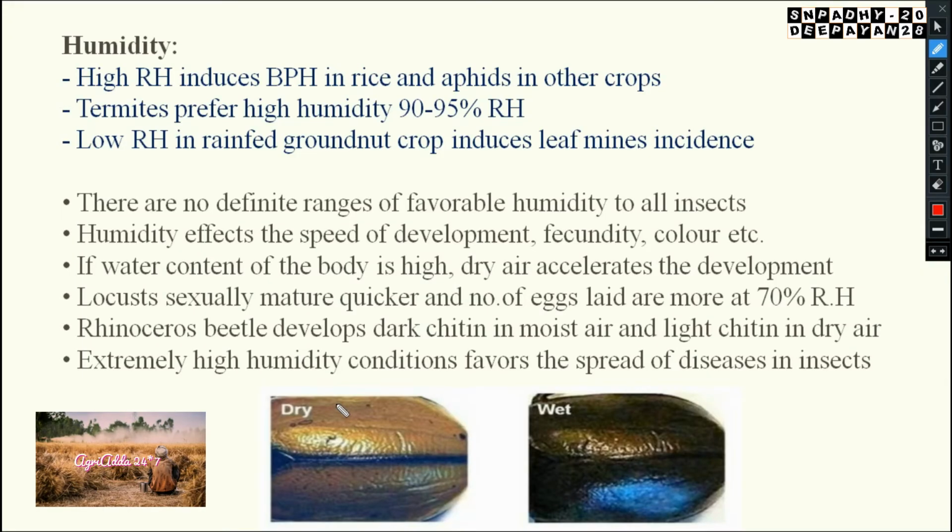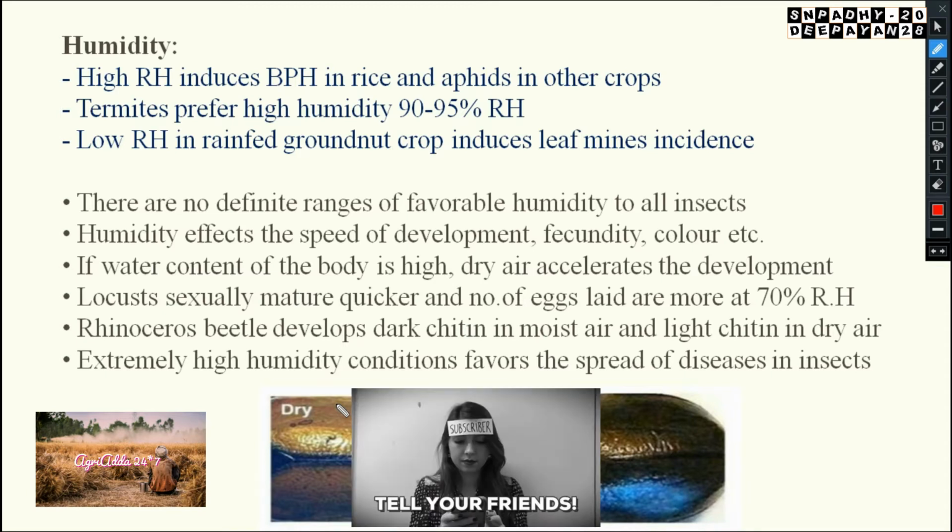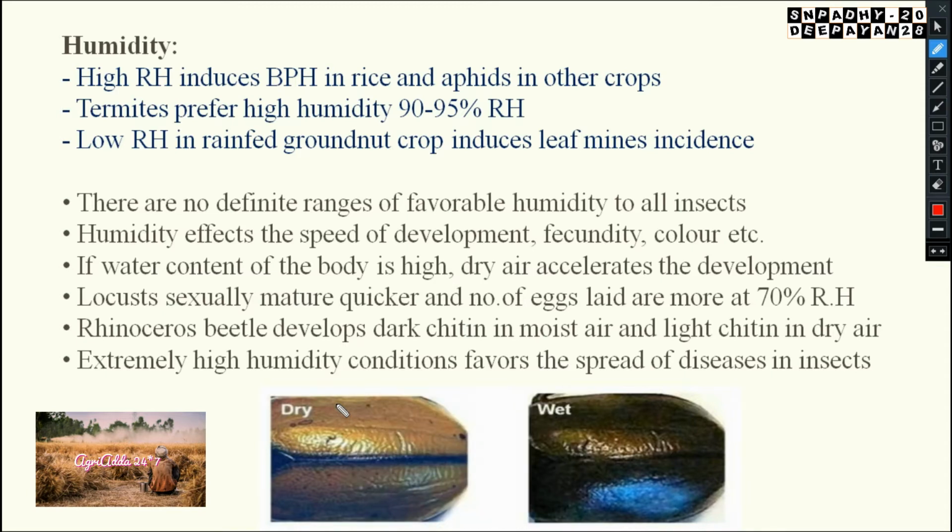Now you will understand humidity. This is the next abiotic factor. Here you only have to remember some examples, like which insect prefers high relative humidity and which insect prefers less relative humidity, with some ranges. Only these things you have to remember, nothing else. No specific concept is there, you only have to remember. So listen, first, if high relative humidity is there, that will induce BPH.